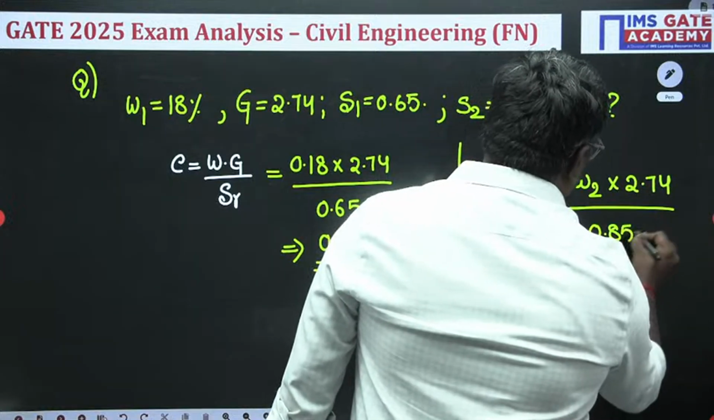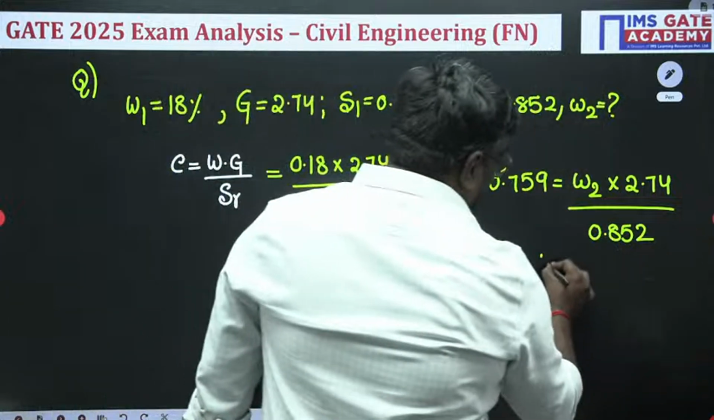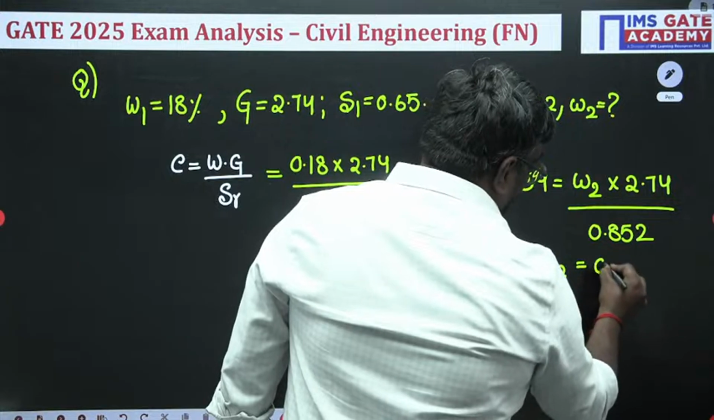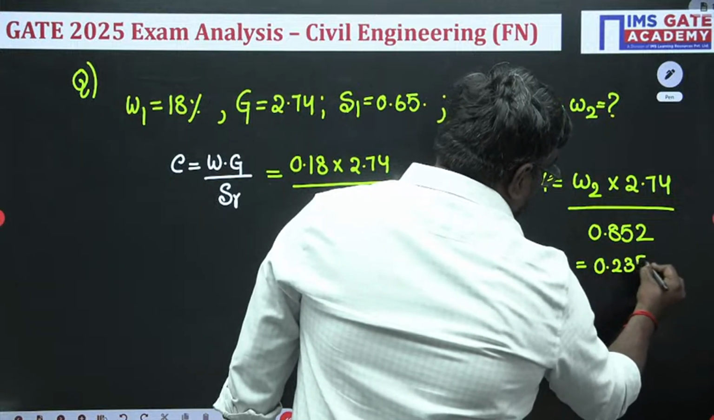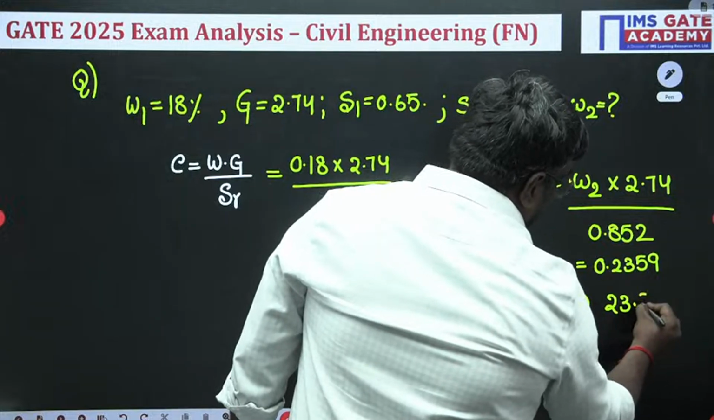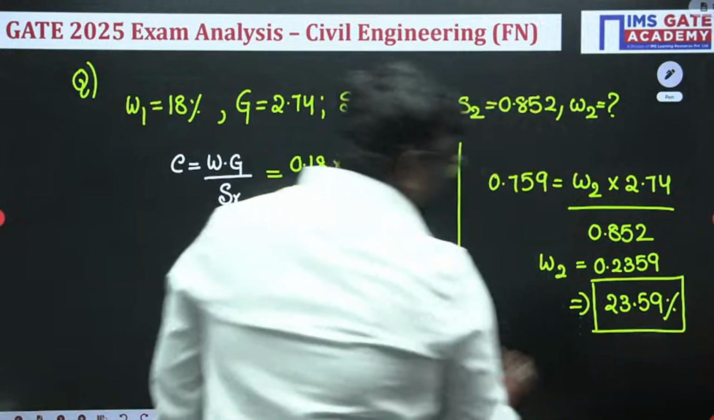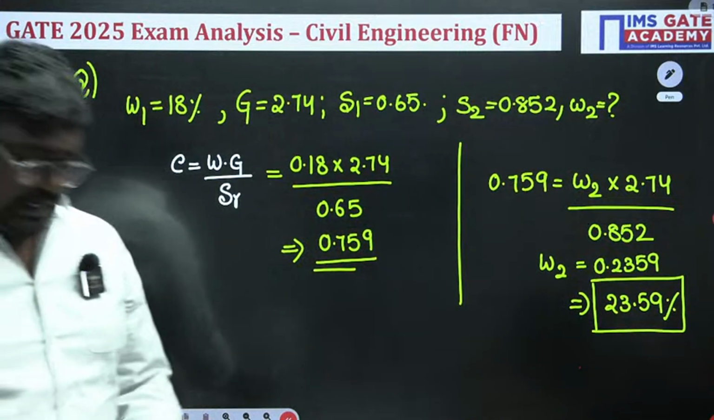So with 0.85, my dear students, what will be the water content, sir? Water content will be given as 0.2359. And if they give it as a percentage, it will be equal to 23.59 percent. Agree? Yes or no? Clear, sir?